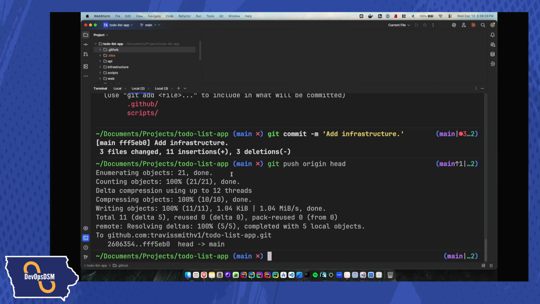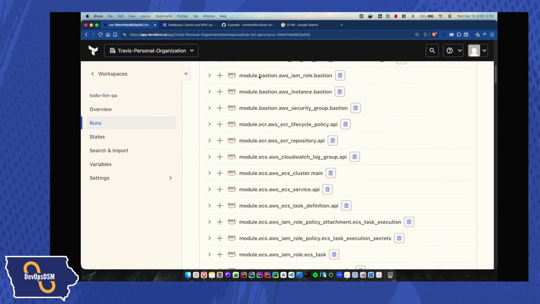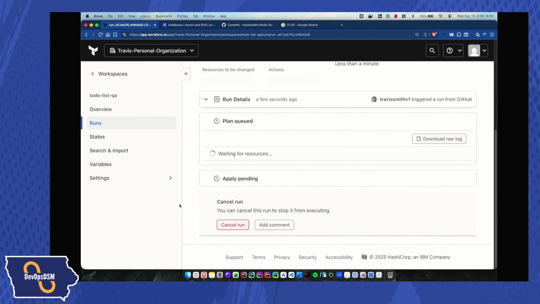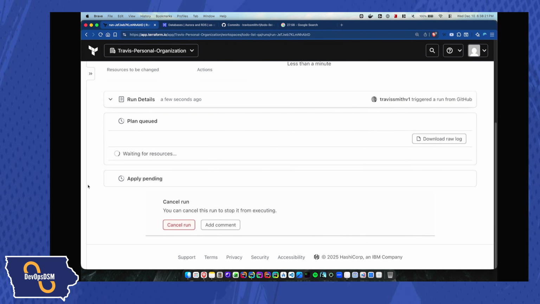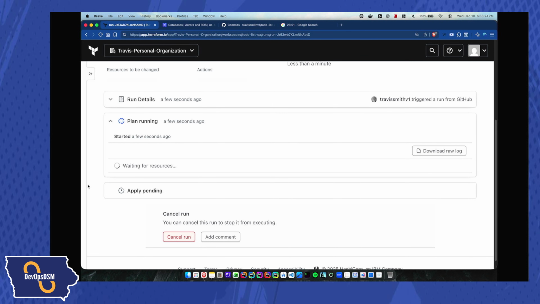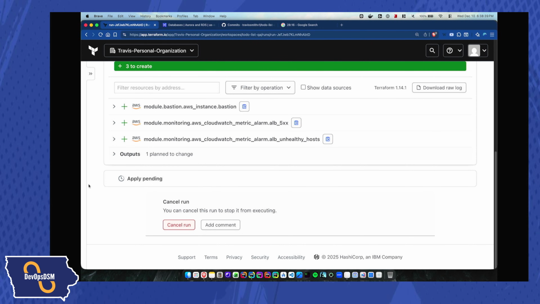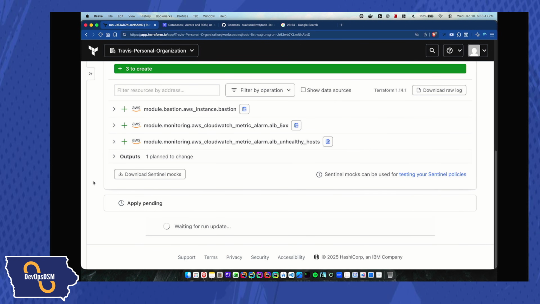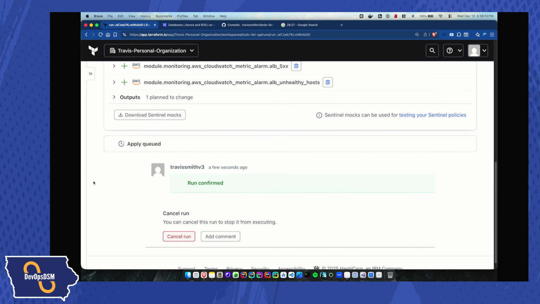All right, so now go back to Terraform, and it's going to start up a new run for me. Let's go to our runs. Plan is queued. Okay, cool. Let's let it queue up here, and then I'll apply that, and hopefully that'll be done. And then at that point, we'll have the information that we need to configure GitHub. All right, so there we go. Go ahead and confirm and apply, confirm plan. Let this finish.